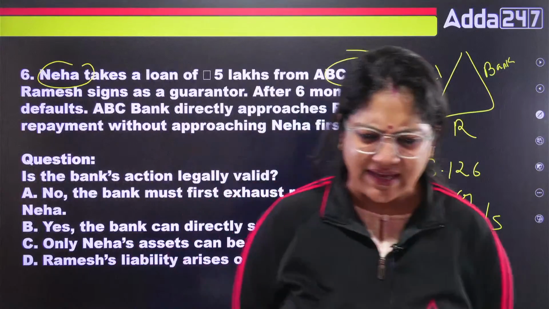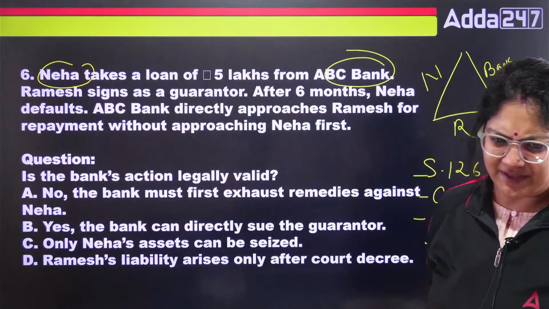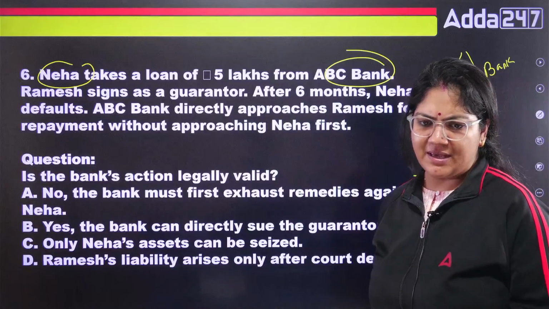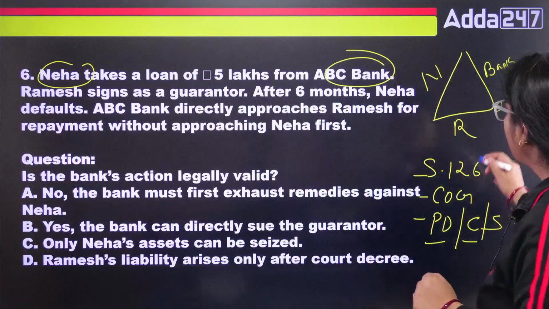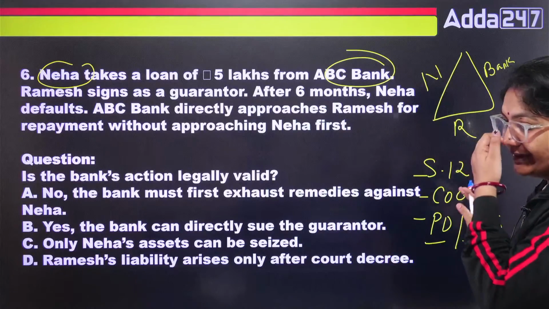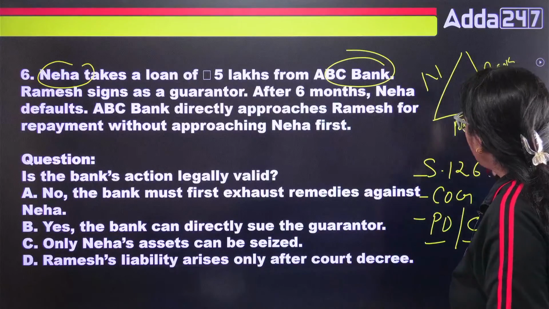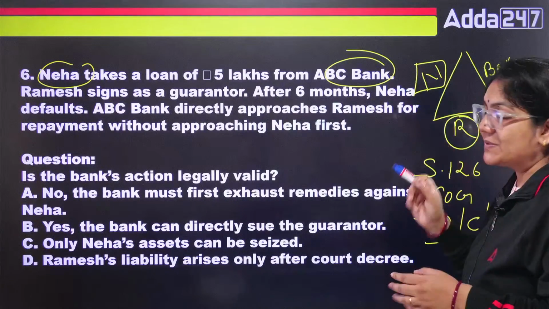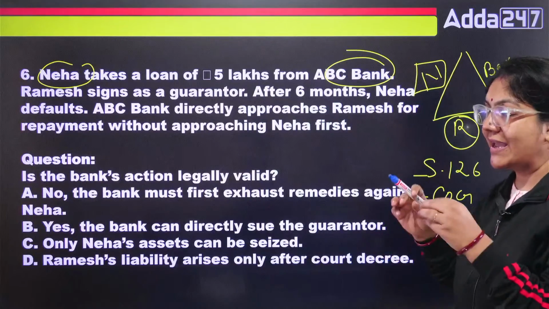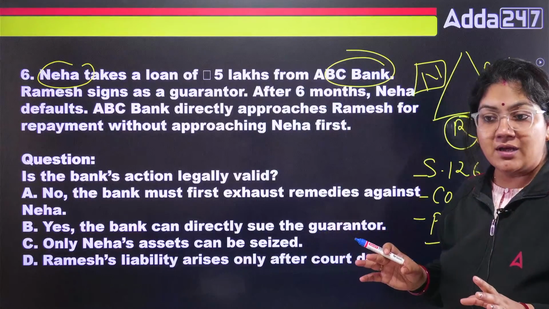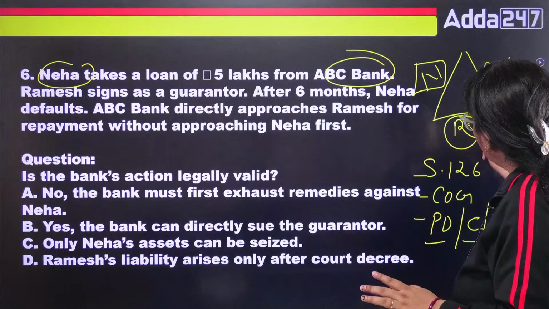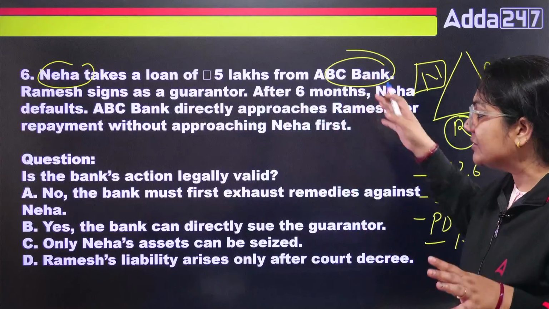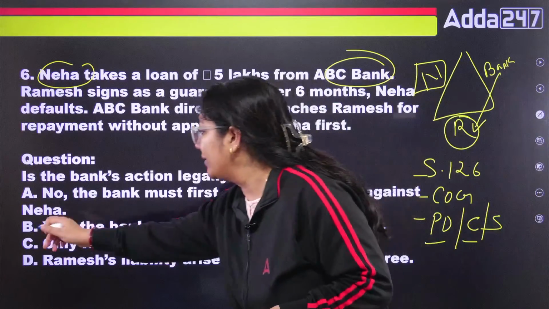Why are you saying A? Sanjeev sir, Gopi Yadav sir, Deepak sir, why do you say A is the right answer? Just tell me, sir, this is a contract of guarantee, so we know that R is the guarantor, right? Suppose N, the principal debtor, is insolvent or dead, whatever, the bank has a right to take the loan amount from Ramesh sir. So this answer is absolutely right. Yes, the bank can go directly.